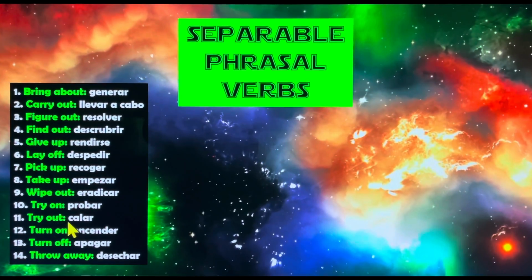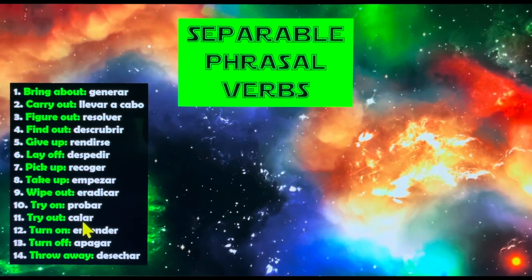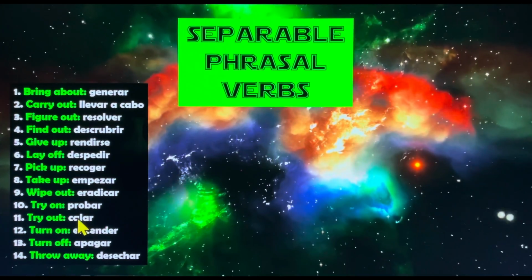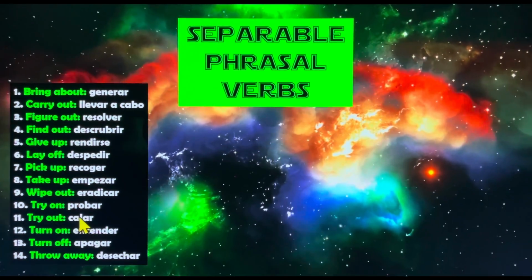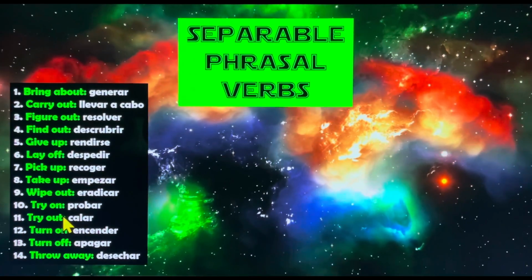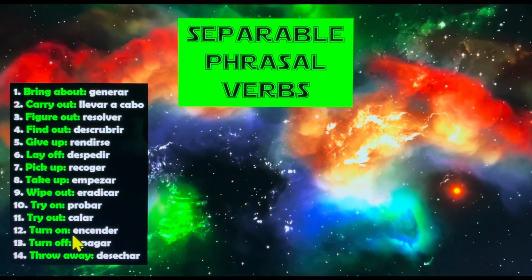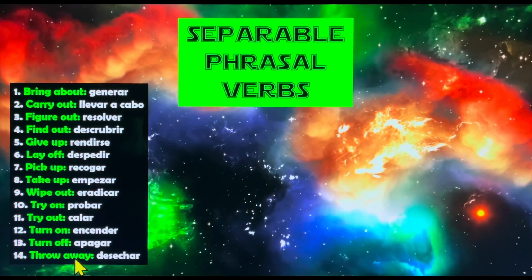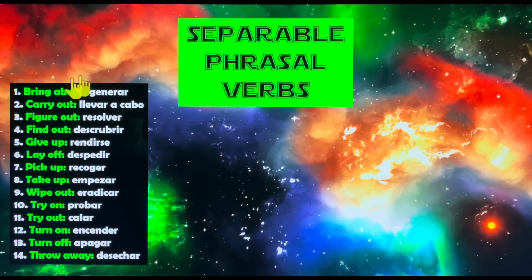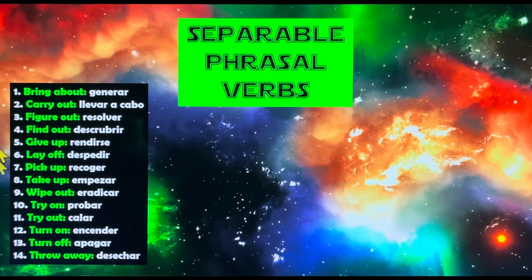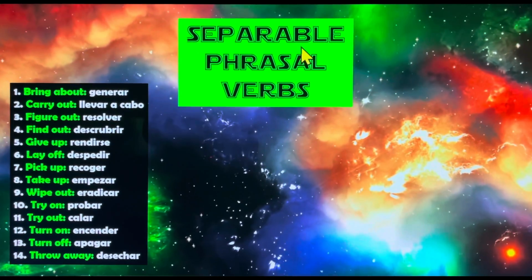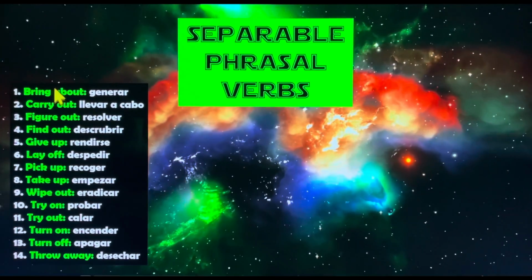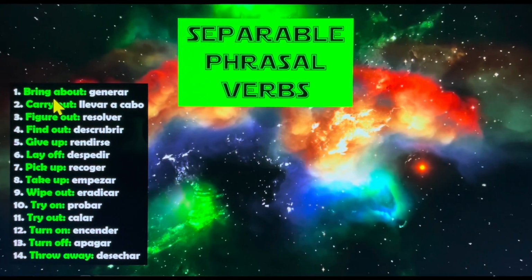Try out is similar. This is calar or probar, but we are going to use it to talk about machines. Este es como probar una máquina o calar una máquina. So, turn on to say encender, turn off to say apagar, and throw away to say desechar. So, this list of 14 phrasal verbs are separable. It means that if we want, we can separate them, or if we don't want, we can keep them together.